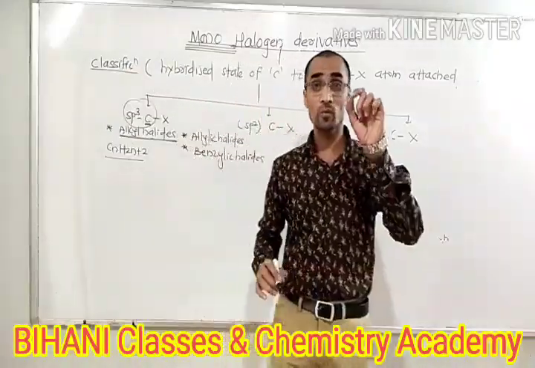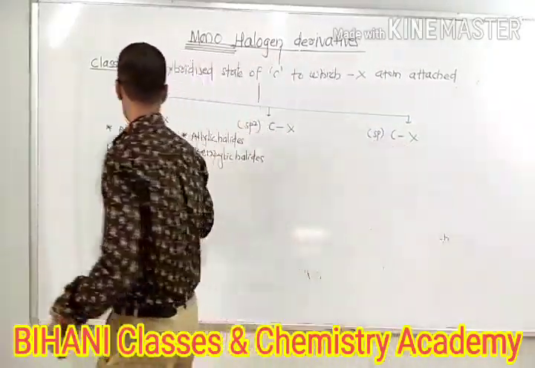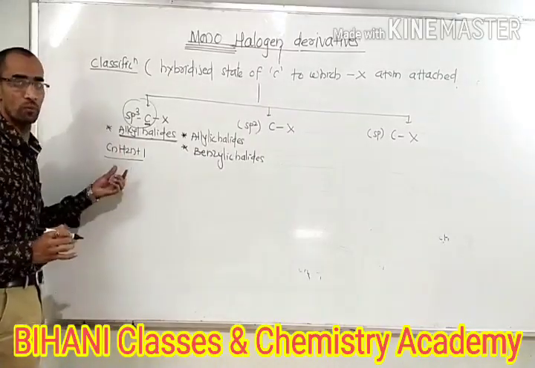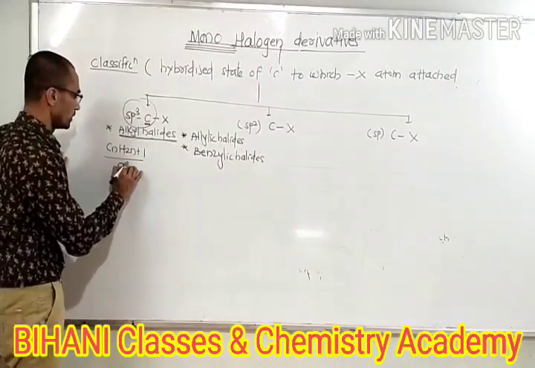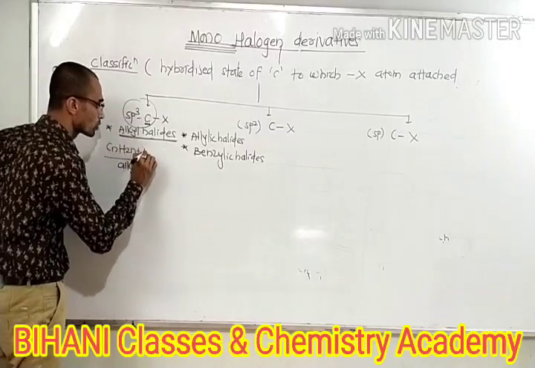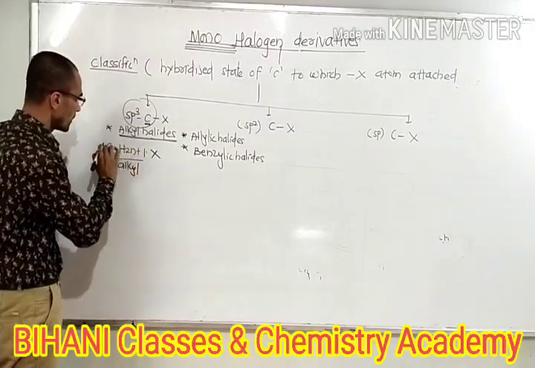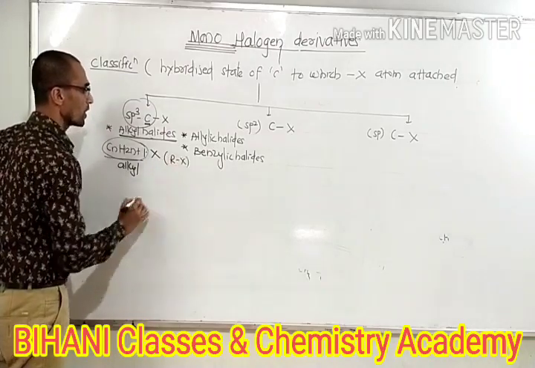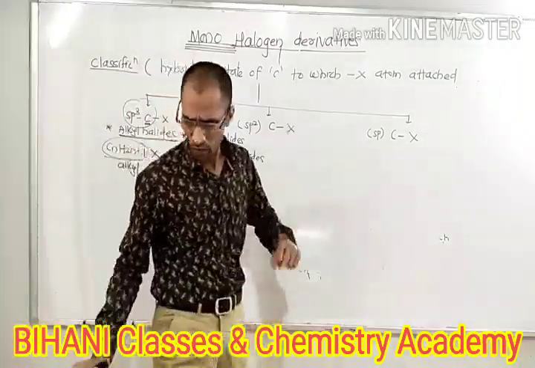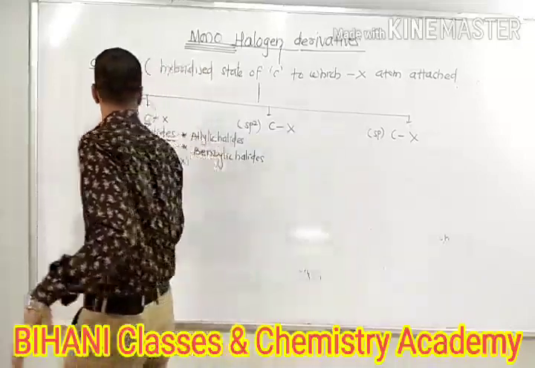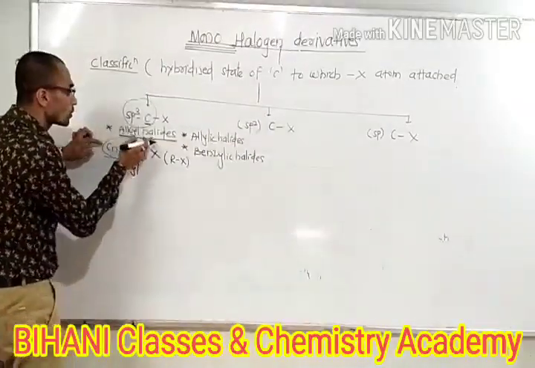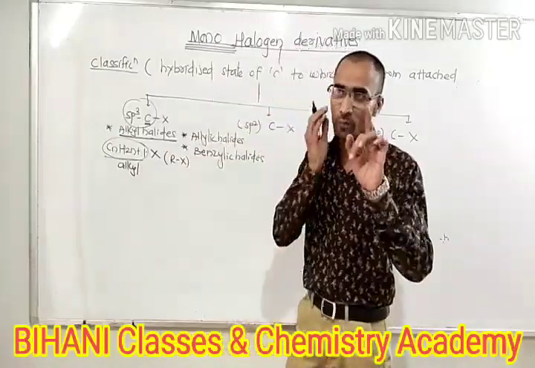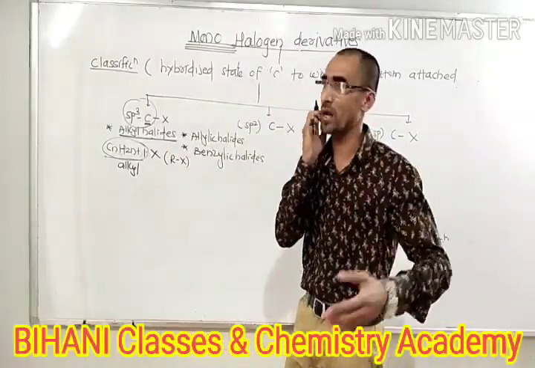And suppose we replace one of the hydrogens of the alkane. Now it becomes CnH2n+1, the alkyl group, and that hydrogen we replace by X. So we write this CnH2n+1X as RX, where R means alkyl. So alkyl halides means one hydrogen atom of the alkane is replaced by a halogen atom.